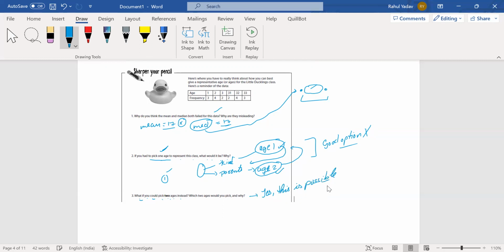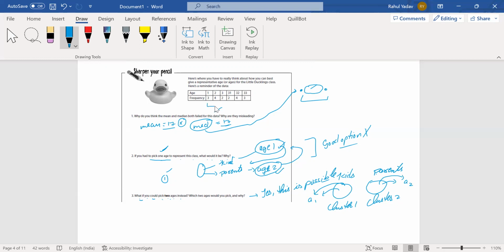But how is this possible? We have cluster one and we have cluster two, this is for the kids and this is for the parents. Now I can pick one value from here and one value from here, so that this data is defined by this particular value, say A1, and this data is defined by this value, A2. Then how can I choose that?